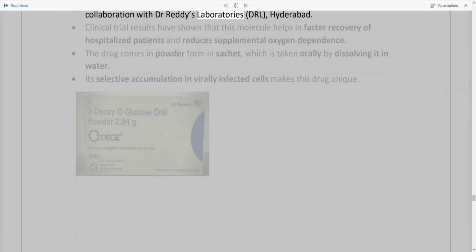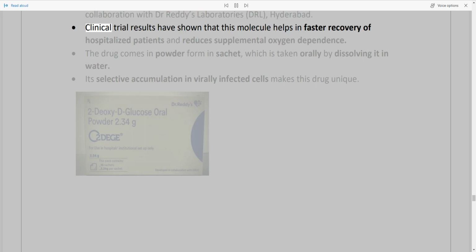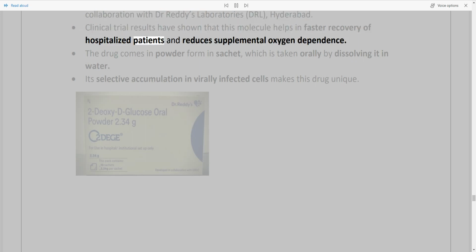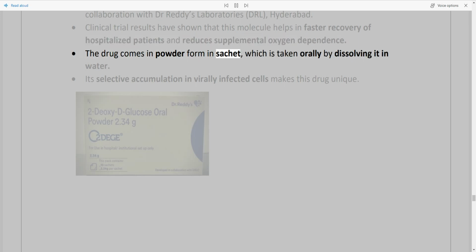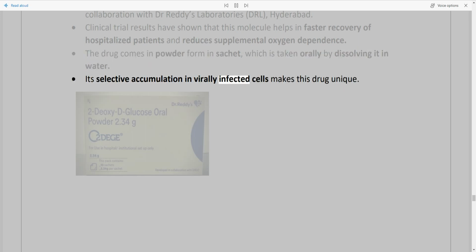Reddy's Laboratories, DRL, Hyderabad. Clinical trial results have shown that this molecule helps in faster recovery of hospitalized patients and reduces supplemental oxygen dependence. The drug comes in powder form in sachet, which is taken orally by dissolving it in water. Its selective accumulation in virally infected cells makes this drug unique.